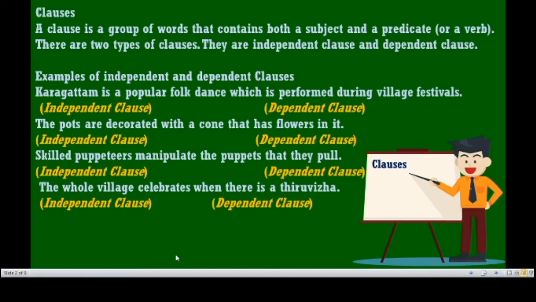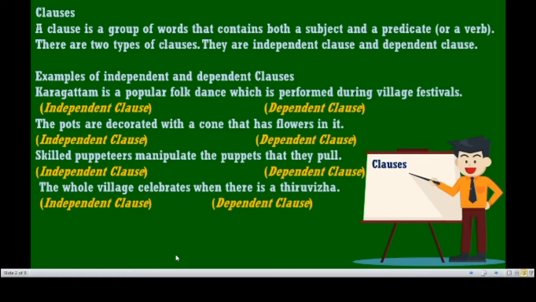Without the independent class, Karagatam is a popular folk dance, the dependent class which is performed during the village festivals cannot function of its own. So the dependent class needs the help of the independent class.